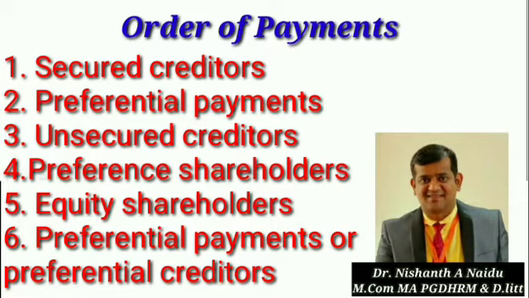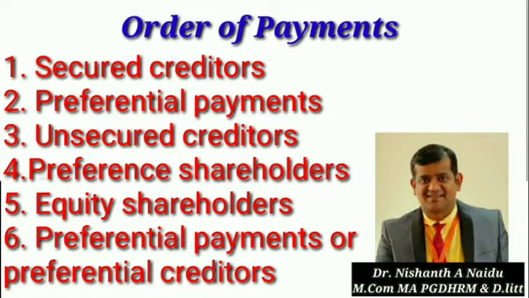So next we have equity shareholders. In case any surplus remains after making payments as mentioned above, that means any amount left after making a payment to the preference shareholders, that amount will be distributed among the equity shareholders, unless it is specifically mentioned that preference shares are participating shares.